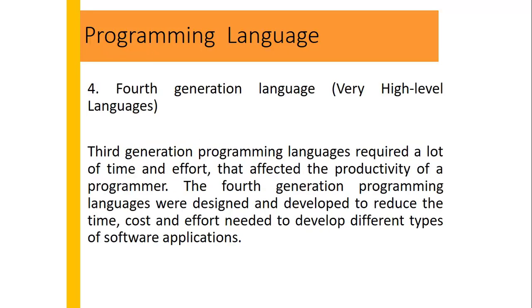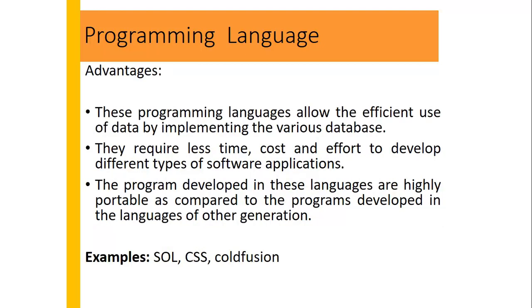Next is the fourth generation programming language, also called very high level languages. Third generation programming languages required a lot of time and effort that affected the productivity of the programmer. Therefore, fourth generation programming languages were designed to reduce the time, cost, and effort needed to develop different types of software applications. So it automated many of the jobs so that the time required to make a program is reduced.